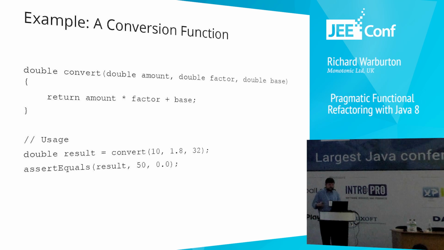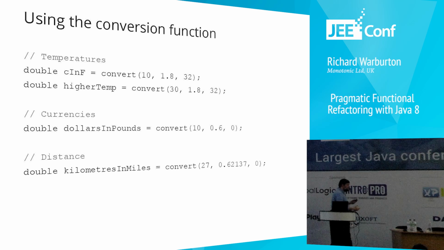Okay? Fantastic. But we might want to use this conversion function for different things. As I say, we could convert our temperature. We can also convert currencies. So there's a dollars to pounds conversion. Obviously, don't hard code currency constructs in your code. This might well have been how the 2008 financial crash happened. Who knows? But it's just an example of how you can use that same conversion function. You can also convert from kilometers to miles by having a factor of 0.62 and a base of 0. So there's another one there.